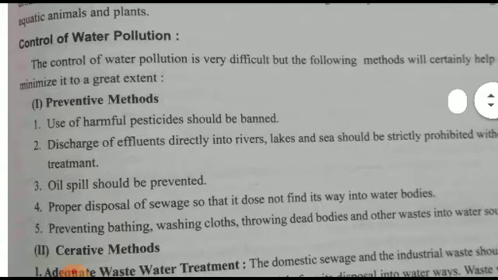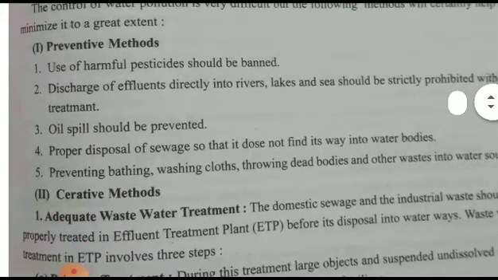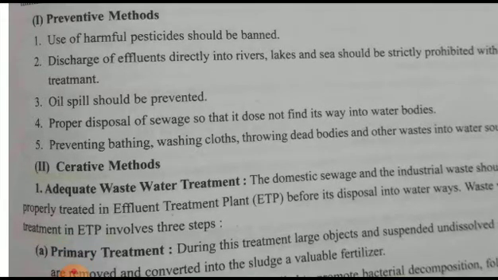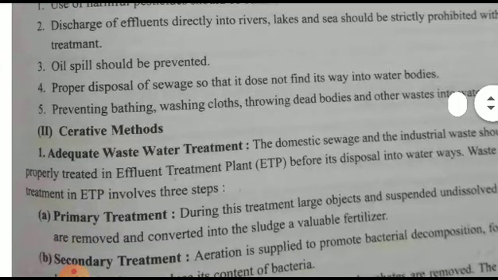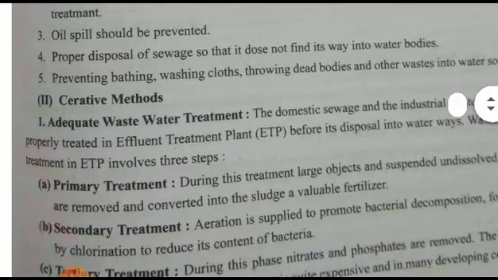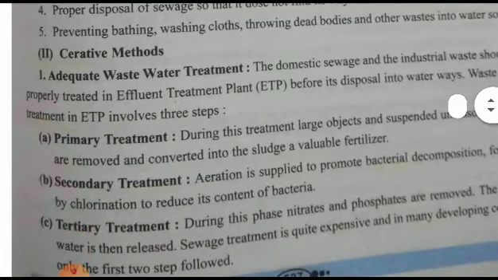Then what is the control? The preventive methods are: the use of harmful pesticides should be banned, effluent discharged directly into rivers and lakes should be treated properly, oil spills should be prevented, proper disposal of sewage should be done, and bathing, washing clothes and throwing dead bodies should be prevented. Then certain curative methods: adequate wastewater treatment should be planted, that is ETP, effluent treatment plant.